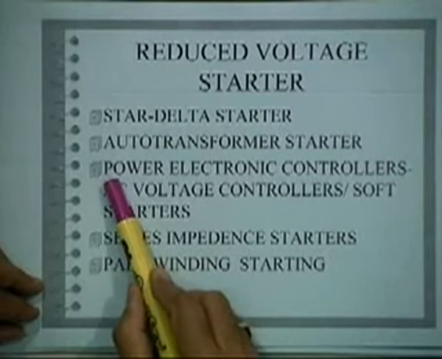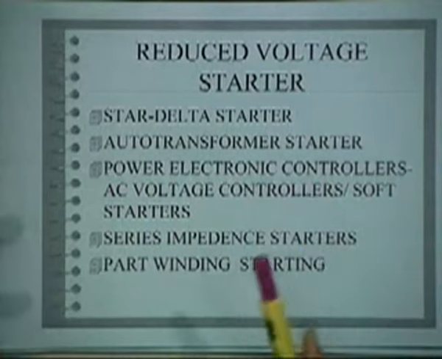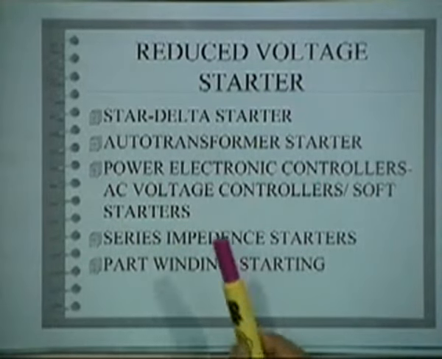The third one is, nowadays it is possible to have power electronic controllers. High power devices are available, and they are either power transistors or thyristors, IGBTs and so on. That will not be part of this course, but all of you know there are devices which work as switches. A diode can act as a switch, a transistor can act as a switch, and a thyristor can act as a switch. So by switching on and off or some delayed switching, you can reduce the voltage across the motor.